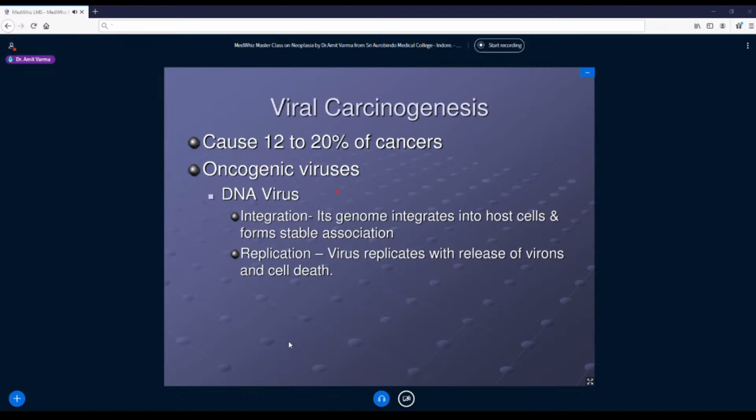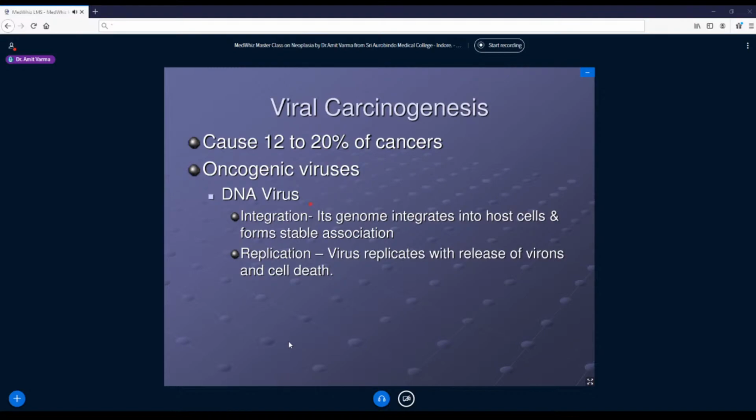So I hope now it is clear that the viruses which can actually convert a normal cell into a neoplastic cell are called oncogenic viruses. So we have two categories, DNA viruses and RNA viruses. So let us see them one by one.